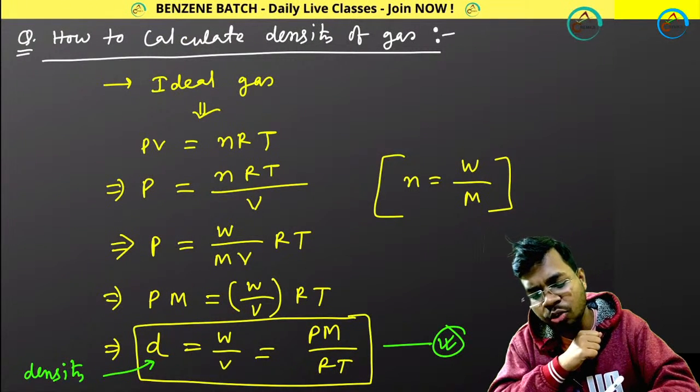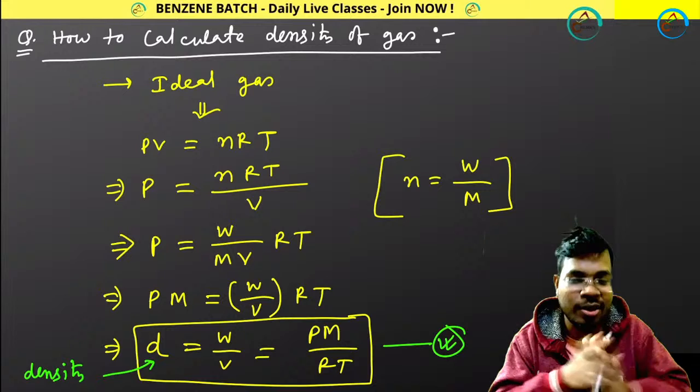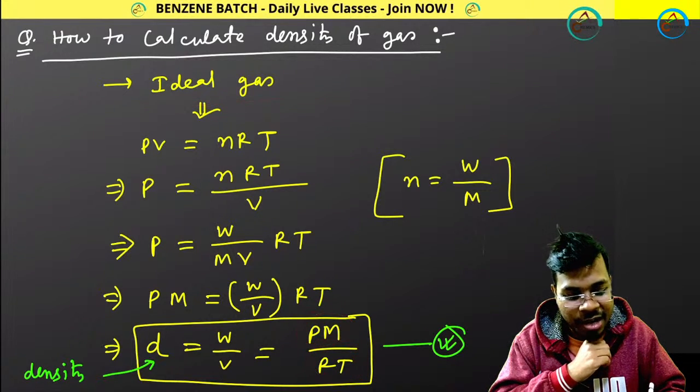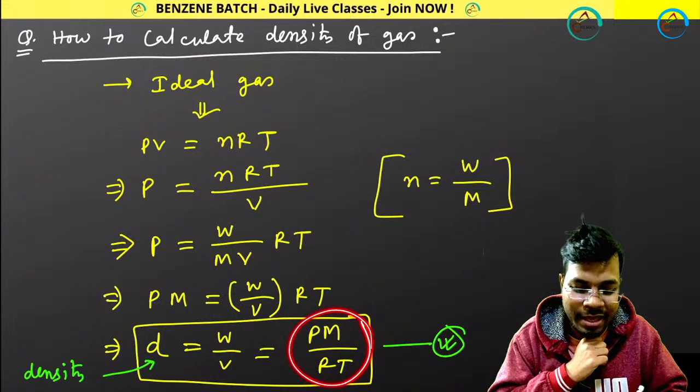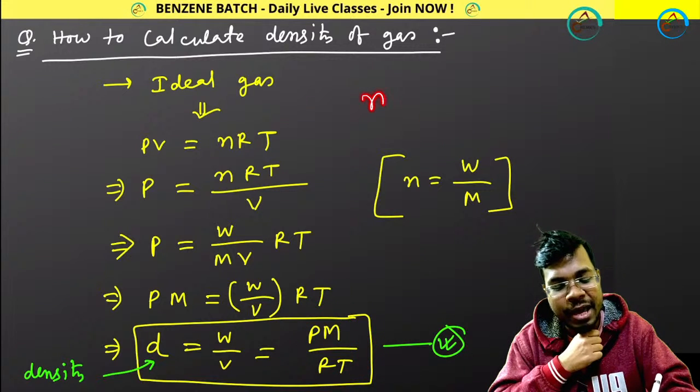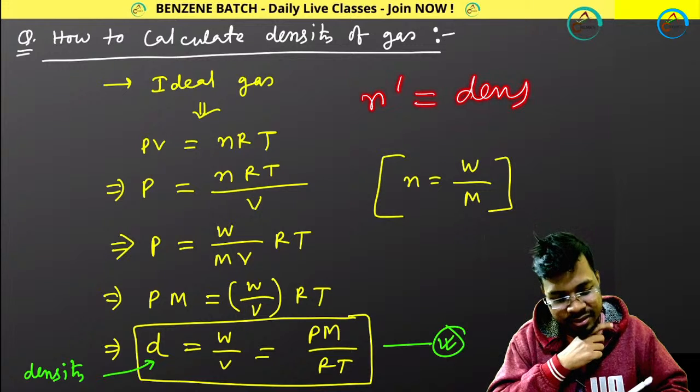Then how to calculate the density of a gas? Actually, we have done this already. PM divided by RT for an ideal gas. PM divided by RT. You have calculated this, right? Remember the density, d equals PM divided by RT.